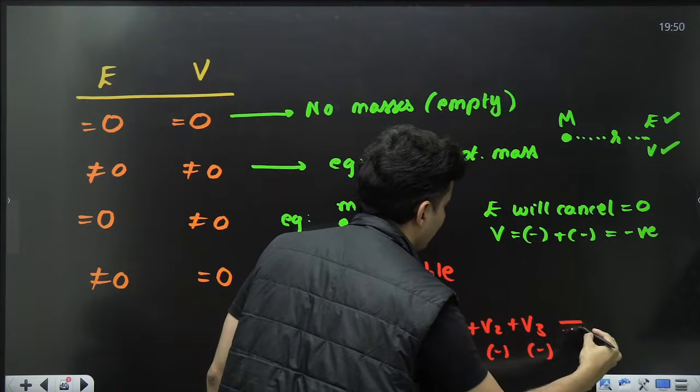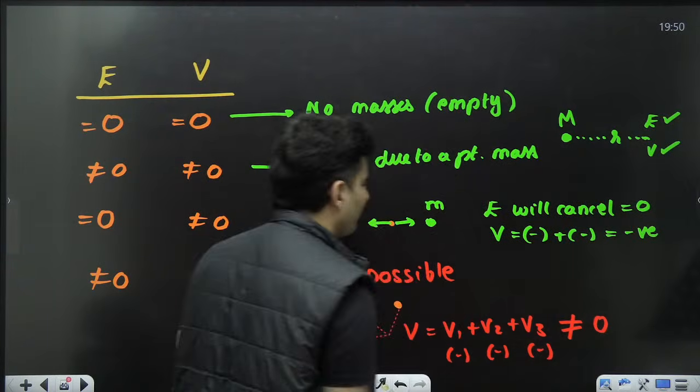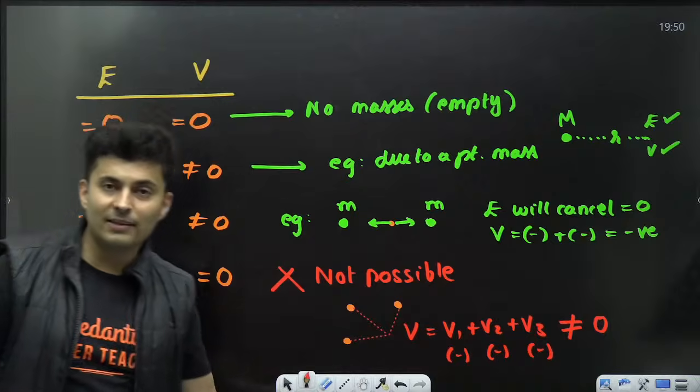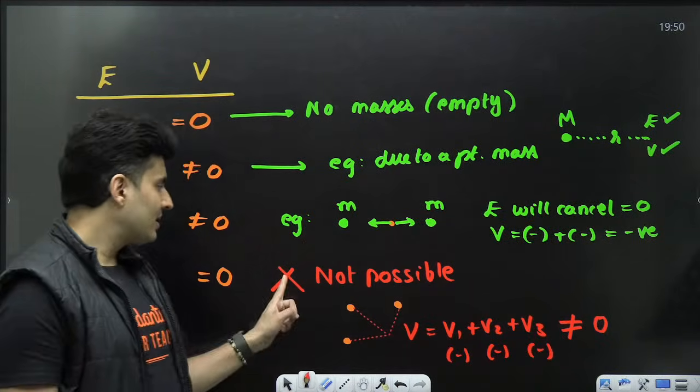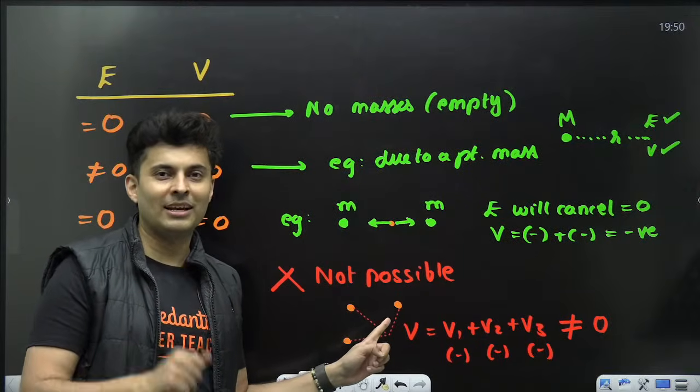Your total sum of negative numbers can't be 0. You need at least one positive number. This is possible in electrostatics, not in gravitation.